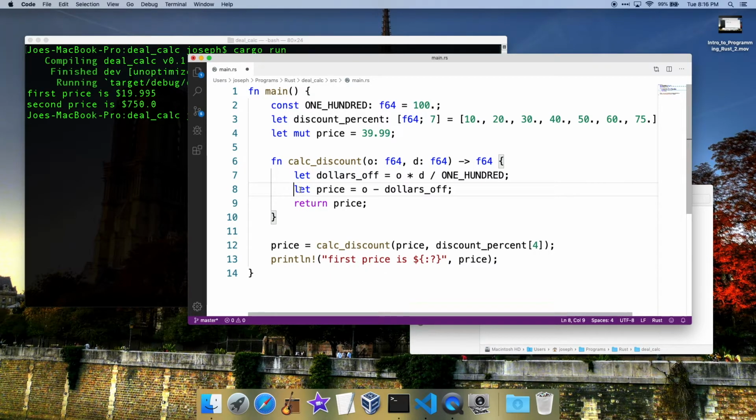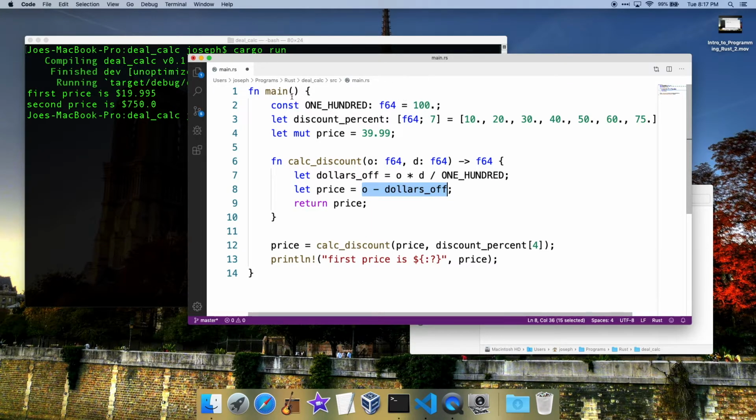And that's because it's not returning a value, right? Let price equal, that doesn't return a value. We can't say like let, I don't know, hello equal let price equal. That's weird, right? So that's a statement. That's saying let this equal this. Boom. Whereas this is saying original price minus dollars off, it does something and then it returns a value. So that's an expression.